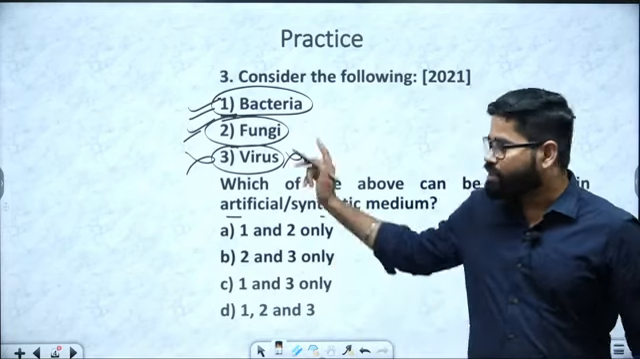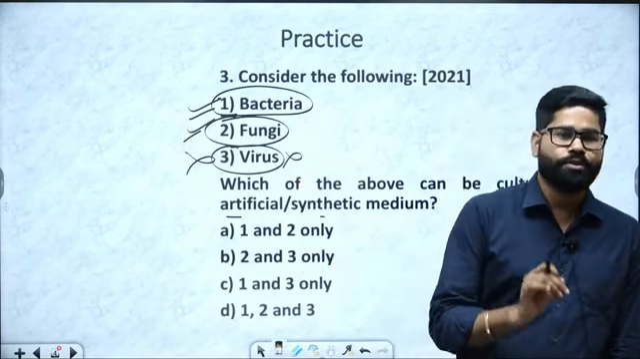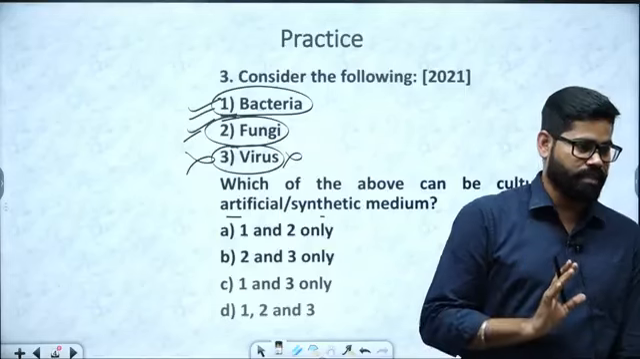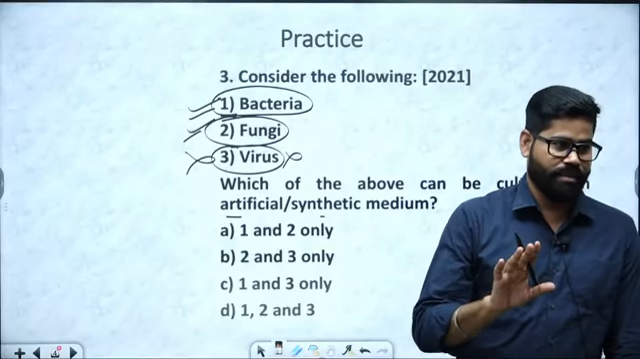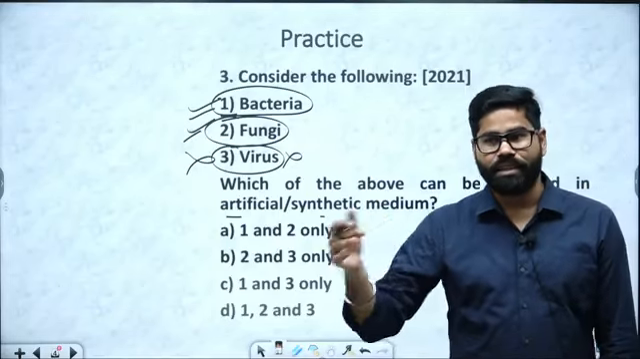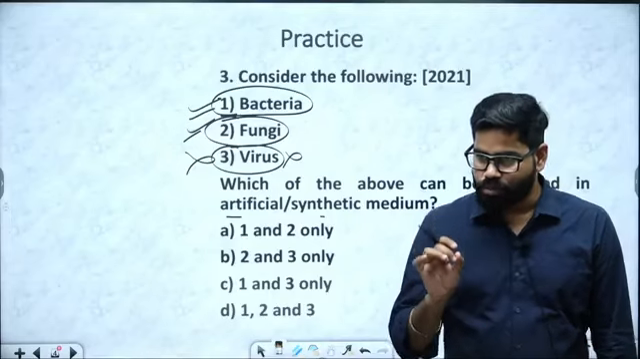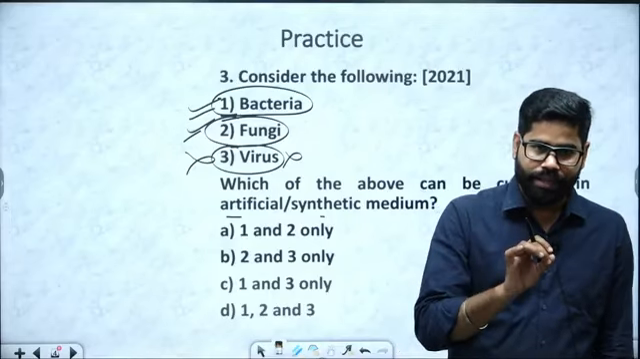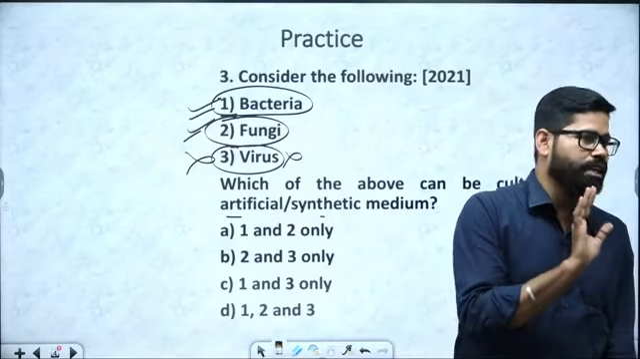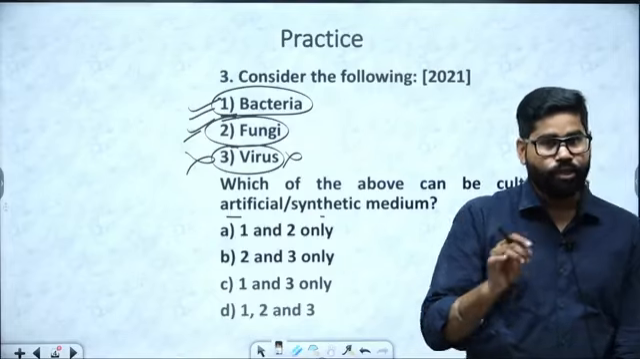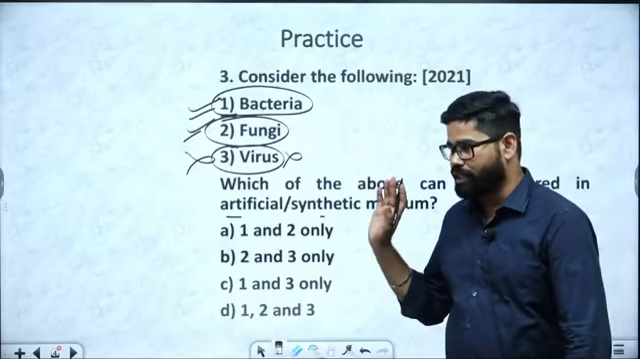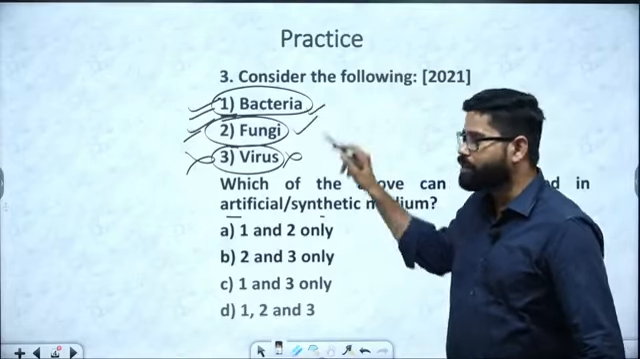This is one such thing on which UPSC has asked a question 2 to 3 times in the last 10 years. The same line: whether viruses can be cultured or not. So remember this one part: we can grow virus only within a natural environment, only within a cell, not in an artificial or synthetic medium. So the answer will be bacteria and fungi.